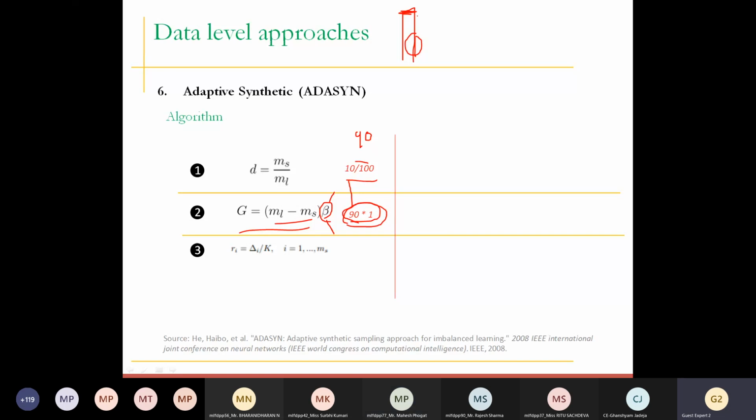Okay. Now what we are going to do is again find a ratio. You need to identify here Ri, which means you need to understand this for every sample. From every sample we need to calculate the neighbors, and out of all the neighbors you need to calculate how many neighbors belong to the opponent class. So suppose I have figured out, let's say, there are 5 neighbors. I'm talking about a particular sample. The value of k is 5, and I have identified 5 neighbors.